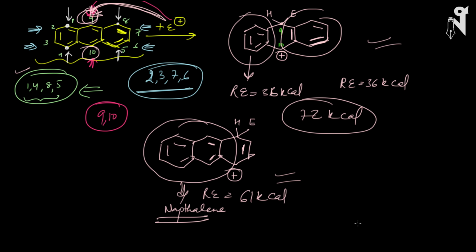The more isolated benzenes you have in the system, the more the resonance energy and the more stable your molecule will be. This is a very important and tricky part, and you may get such questions where they ask where a particular electrophile will attack in so and so system. So you have to keep these things in mind. Basically, the resonance energy concept: you have to keep in mind that the isolated system has better resonance energy than the fused ones, and hence it will preferably go for such an attack so that your system can have isolated benzene rings, and the stability of the resultant product can be increased. This is a tricky question and an important one also. Keep this in your mind.